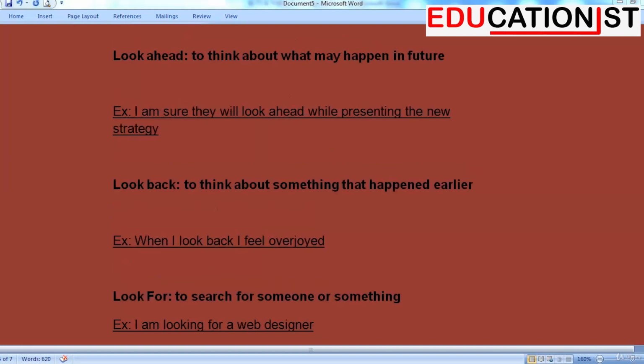The next phrasal verb we are looking at is look ahead. That means to think about what may happen in the future. Example, I'm sure they will look ahead while making the new strategy. Look back. To think about something that happened earlier. Example, when I look back, I feel overjoyed.